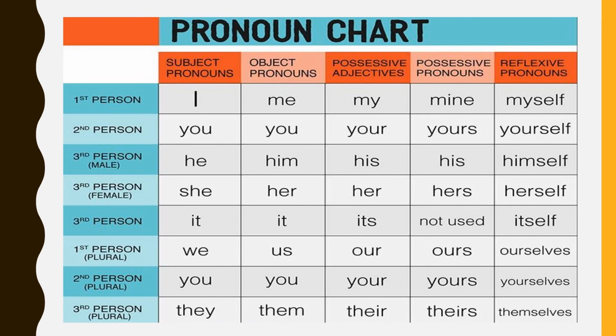So here is the chart of all the subject pronouns, object pronouns, possessive pronouns, and then comes the reflexive pronouns. I, me, mine, myself. You, your, these are possessive adjectives. You, yours, possessive pronoun, yourself, or it can be yourselves also, because this is both singular and plural. He, him, his, himself. She, her, here's the adjective, hers, herself. You can pause the video and go through all of them.